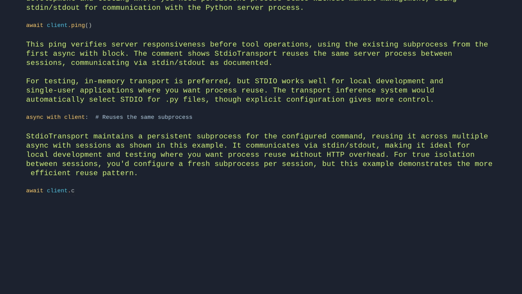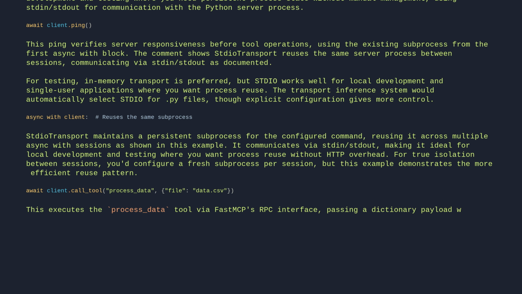await client.call_tool(process_data, file, data.csv). This executes the process data tool via FastMCP's RPC interface, passing a dictionary payload with the target file.